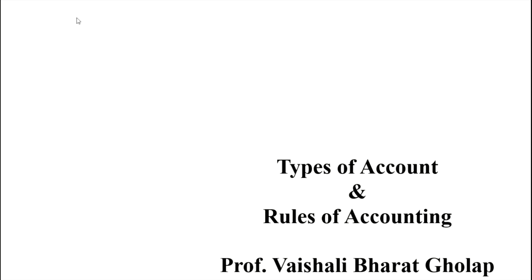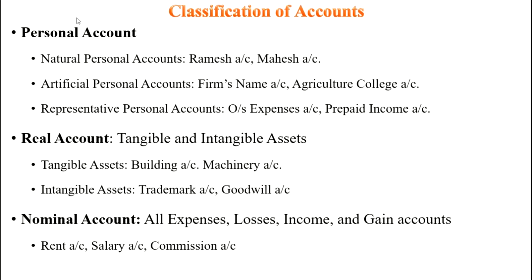As we have already seen the business transactions, there are different types of transactions which we have to record in the books of account. For recording these transactions, first of all you have to know what are the different types of accounts that we are going to see in this video. There are three types of accounts: personal account, real account and nominal account. One by one we are going to see these accounts with examples.